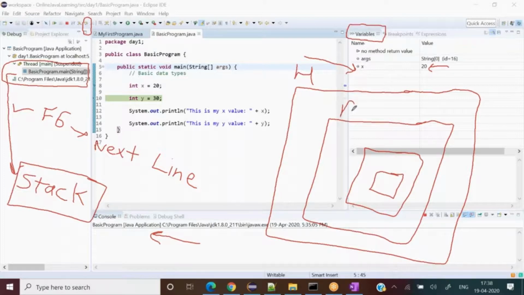See, this house H1, this room N1, this room M2, and this room R3. So what is a stack? Wherever we are, let's say right now you are here. So stack is like this.